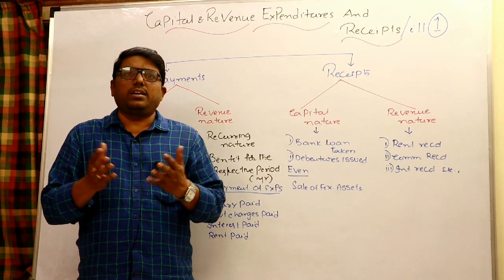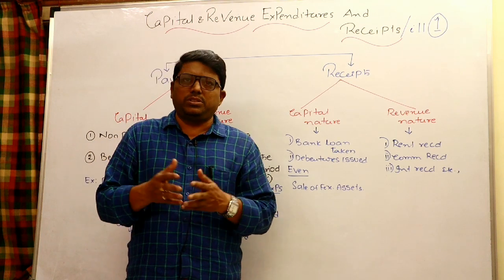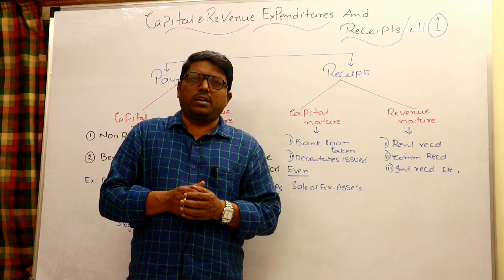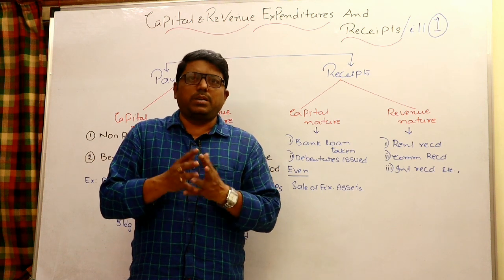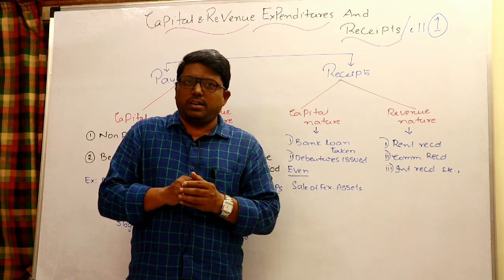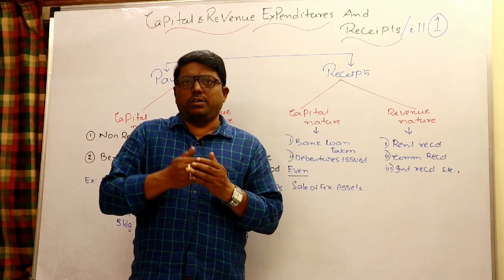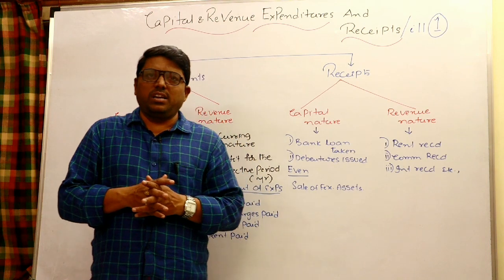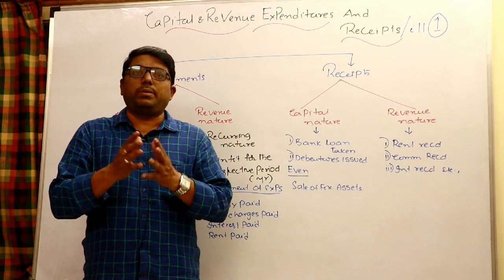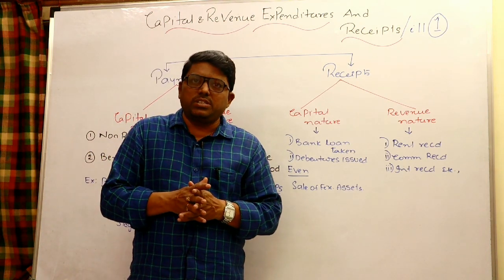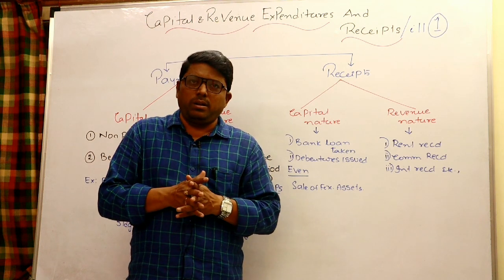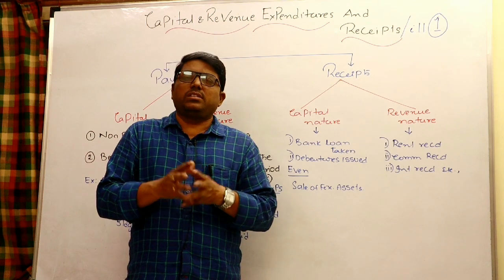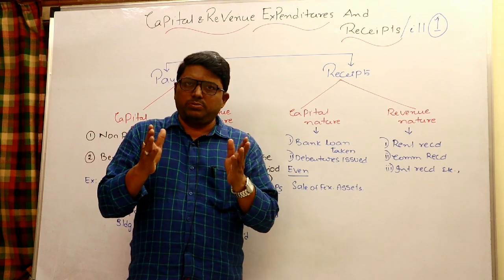You may commit other kinds of errors, for example error of commission or error of omission, and these can be accepted because some errors are committed under pressure. But this kind of error, allocating revenue to capital or capital to revenue, is not an excusable error, it is inexcusable. Why? Because it is an error of principle, which indicates you do not know the principle, so definitely you do not have any value. So the distinction between revenue and capital is very important.